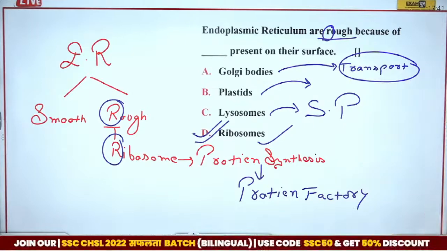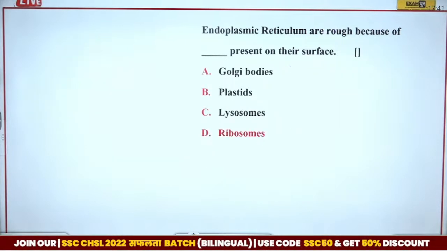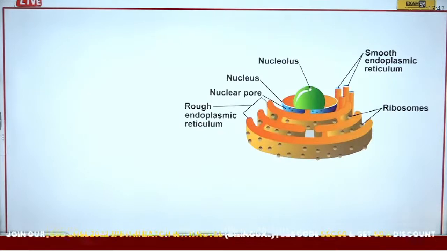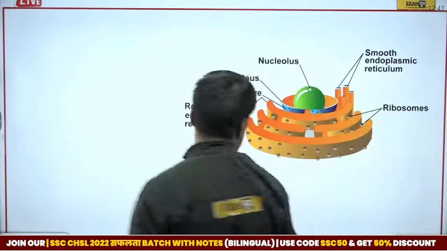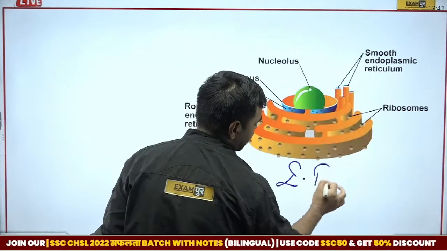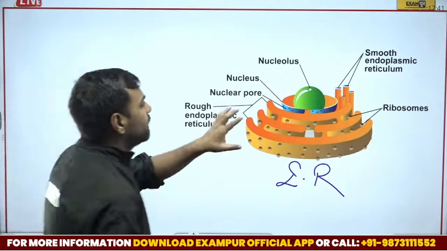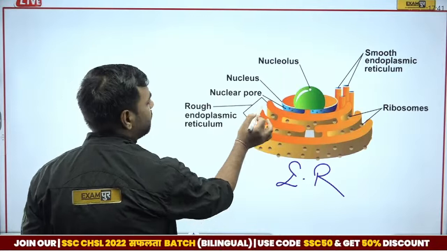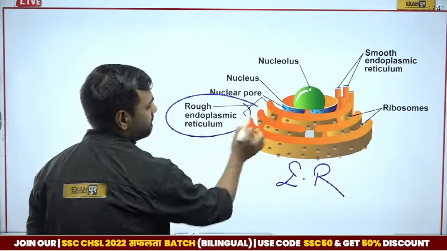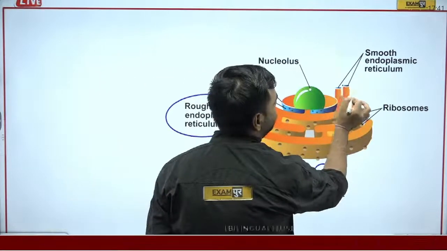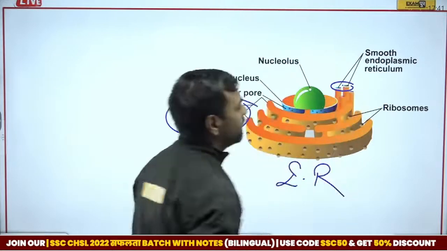Okay. So we have done 360-degree analysis. Let's move forward to the next question now. So if I talk about endoplasmic reticulum, just have a look. This is actually the endoplasmic reticulum. What I told you, there is a smooth part and there is a rough part. Just have a look. This is the rough part, and this blue structure you can see is the smooth part.